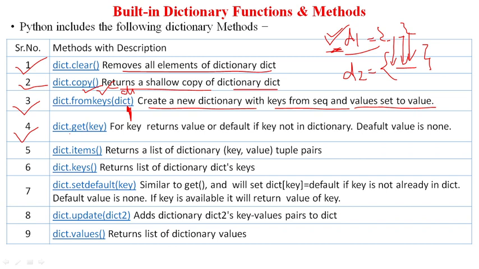Now another function, dictionary.get. The get function will return the value for a given key. For example, we have the key called name, and I am calling the get function on a certain dictionary D and passing name as a key here, so it will give you the value of that particular key. So the get function is used to get the value of a certain key of a certain dictionary.